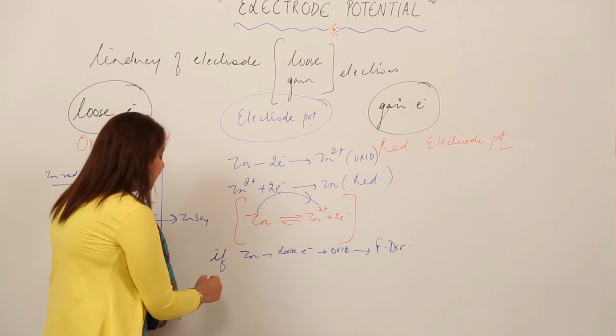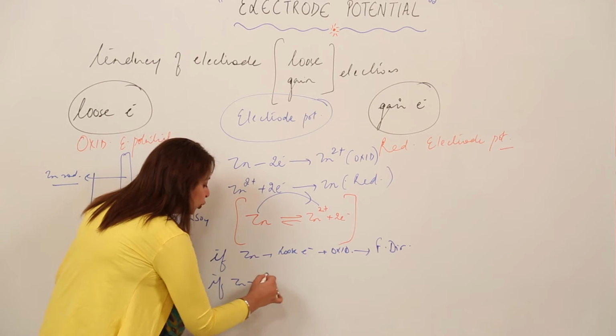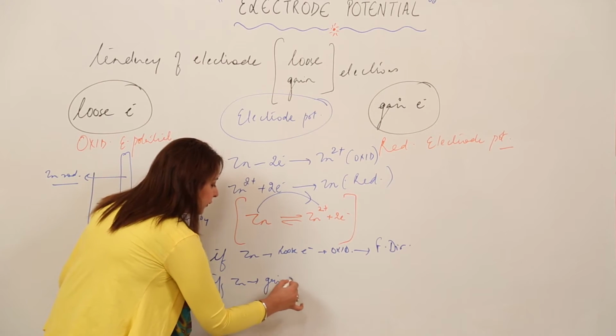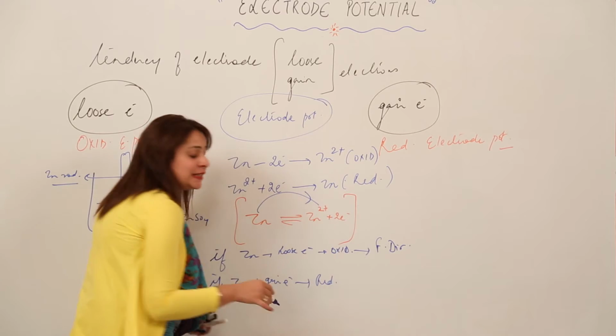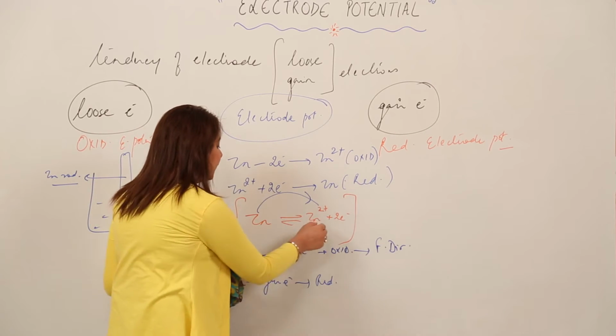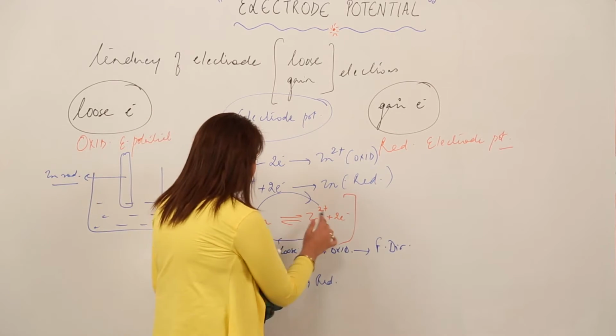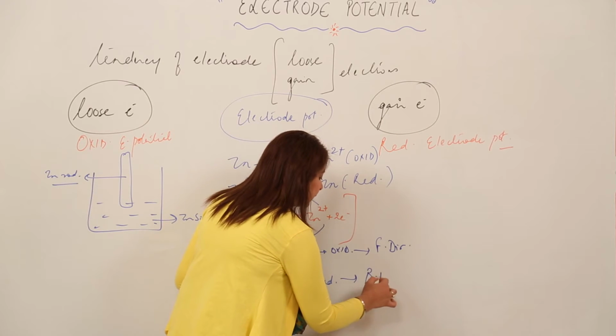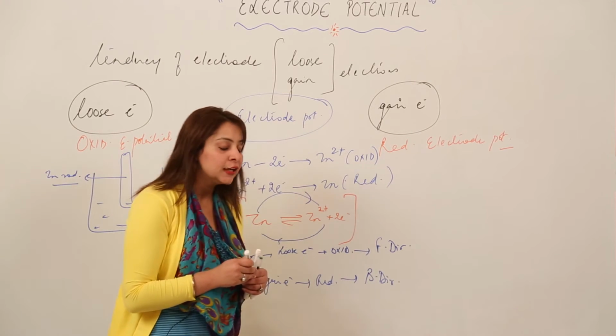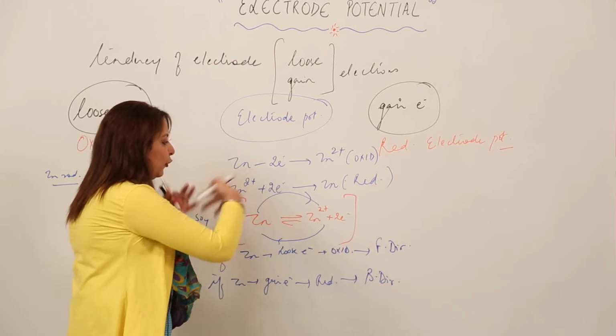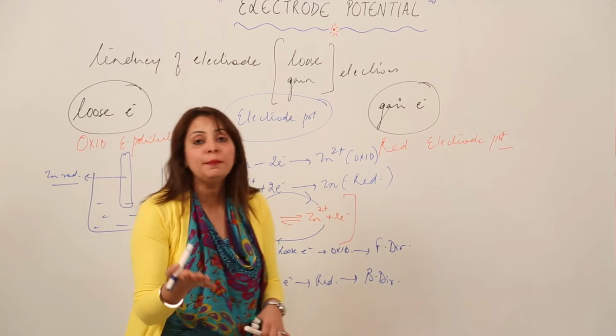And if zinc has a tendency to gain electrons, that means it has a tendency to get reduced, so obviously equilibrium will shift into the backward direction. So either it shifts into a forward direction or into a backward direction.